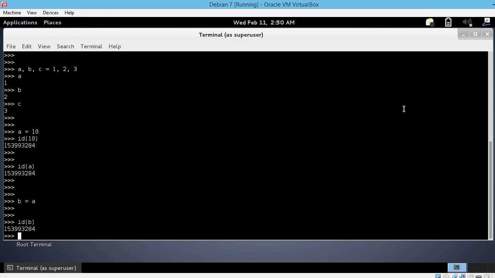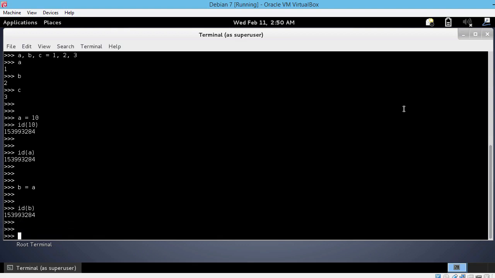Now let's change the value of b to 20. So b equals 20. And check its id again. So id of b. As you can see, b's id is now different than before, because b is now pointing to the location in memory in which the value 20 is stored.